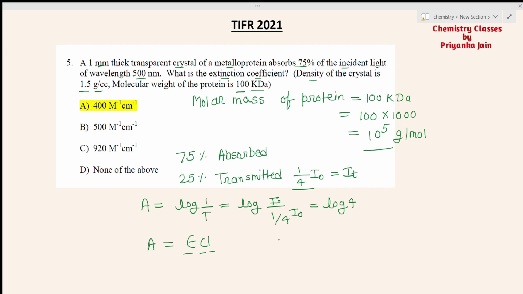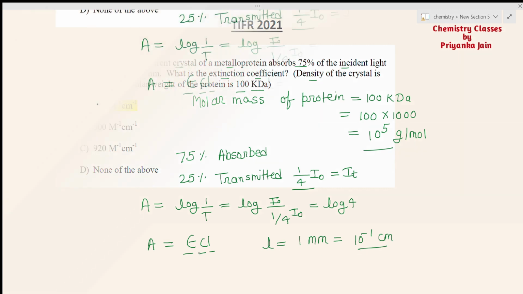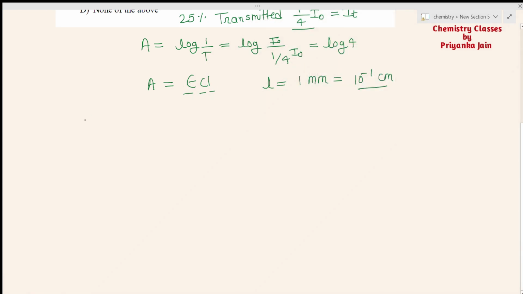The length L is given to us, that is 1 millimeter. So it will be equal to 10 to the power minus 1 centimeter, because we have to take the length in centimeters. Now we have to find out the concentration. We are given the density of the crystal, which is 1.5 grams per cc.